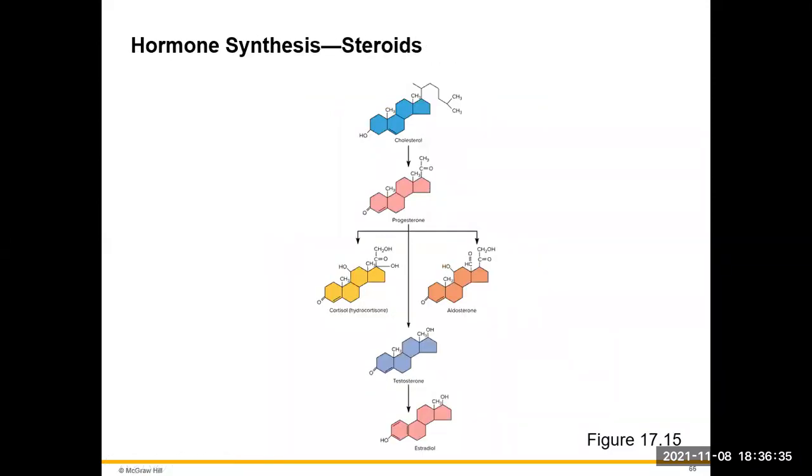So when we have hormone synthesis for our steroids, all of them are going to come from cholesterol. That cholesterol is going to be converted to progesterone. And from progesterone, we can then make our cortisol or our aldosterone. We can also make our sex hormones, testosterone and estradiol. But they all come from cholesterol. And what changes is going to be what we attach to or take away from that cholesterol.